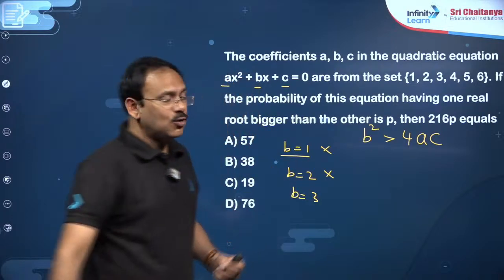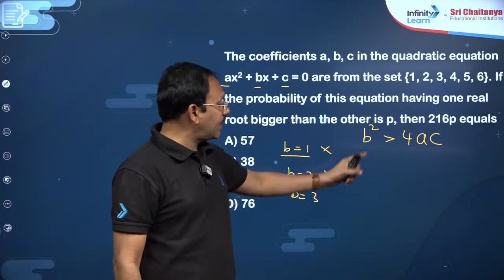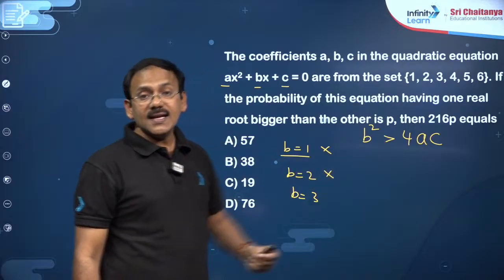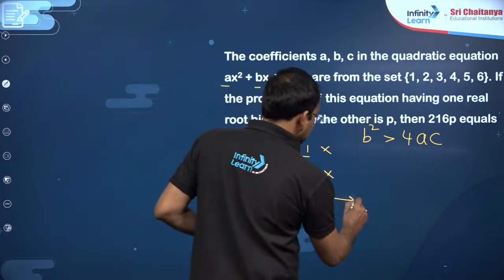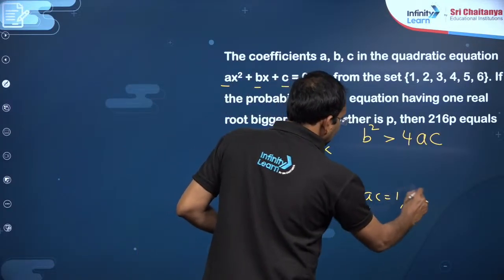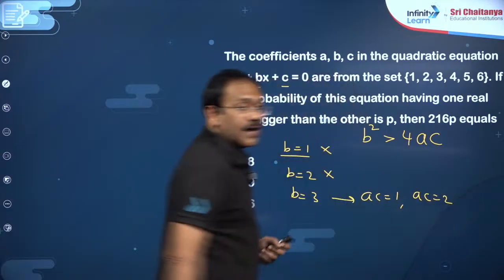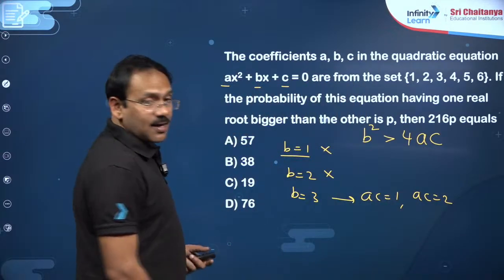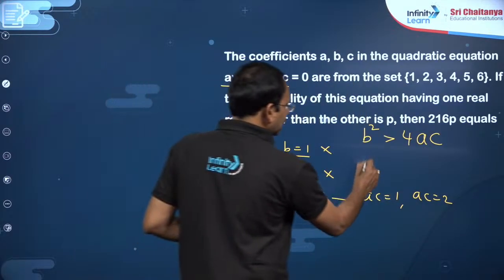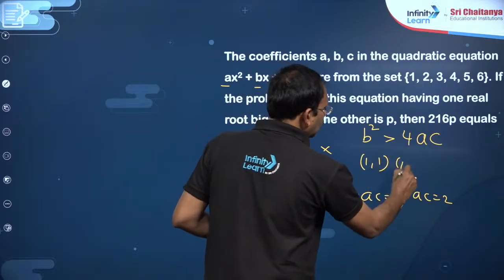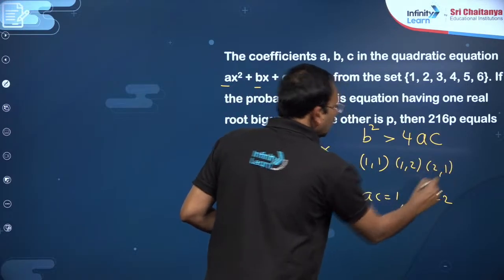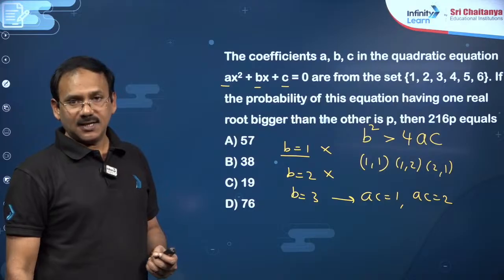If you take b equal to 3, b square is 9. So 4ac must be less than 9, and ac can be 1 or 2. ac 1 means a, c ordered pair 1 1; ac 2 means 1 2, 2 1. So altogether 3 possibilities here, dear students.